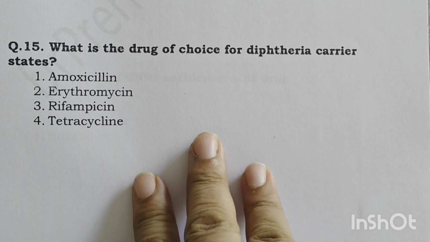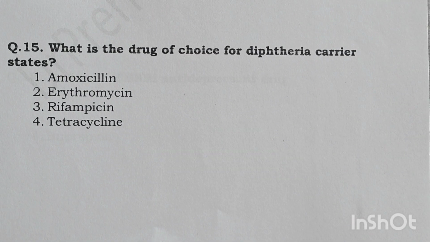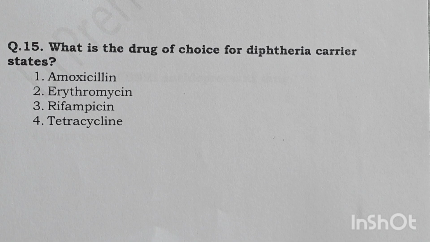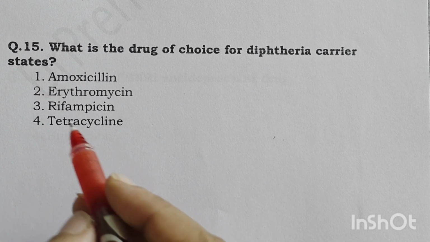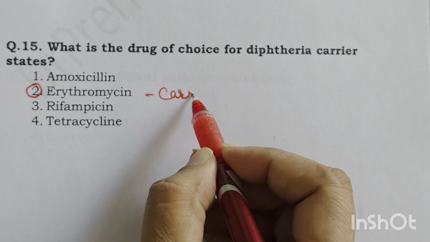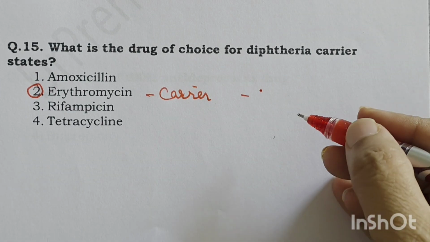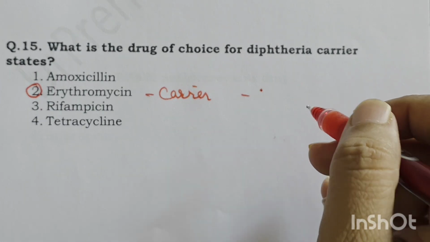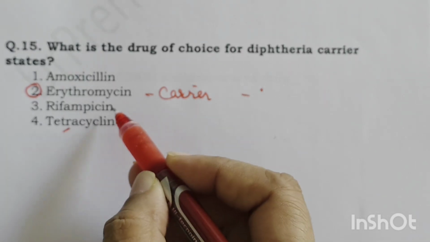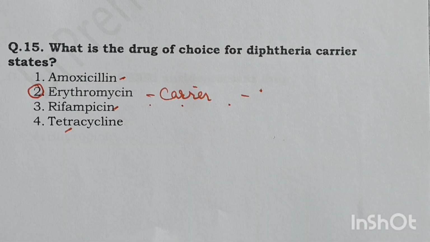Okay. What is the drug of choice for diphtheria carrier state? Amoxicillin, erythromycin, rifampicin or tetracycline? So in diphtheria carriers, erythromycin is the drug of choice, and it is effective against the bacterium. It is typically used to prevent the spread of the disease by treating the carriers. Tetracycline, rifampicin, amoxicillin, they are not used in diphtheria carrier state.